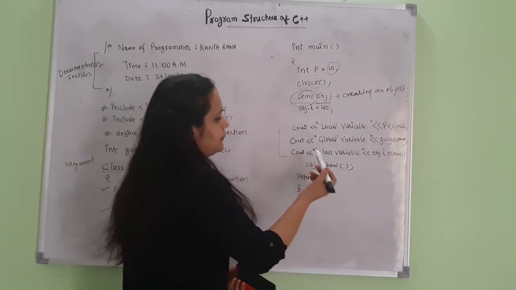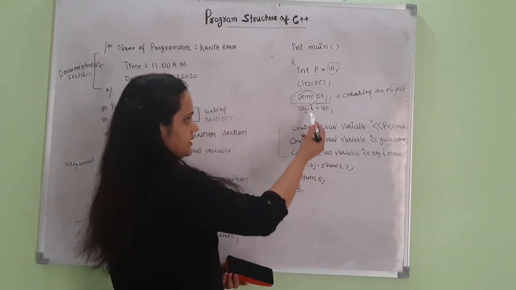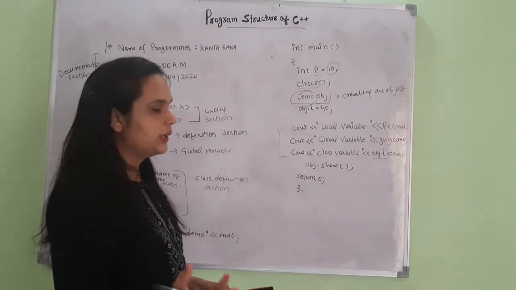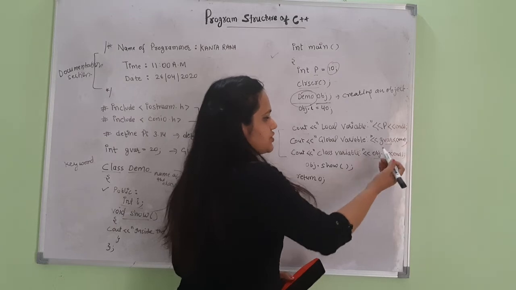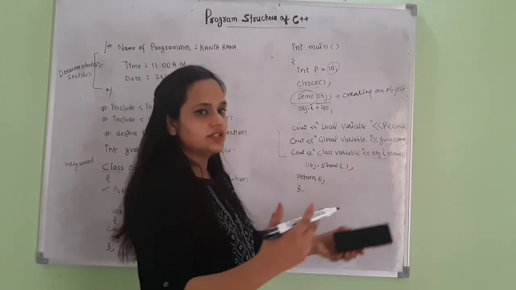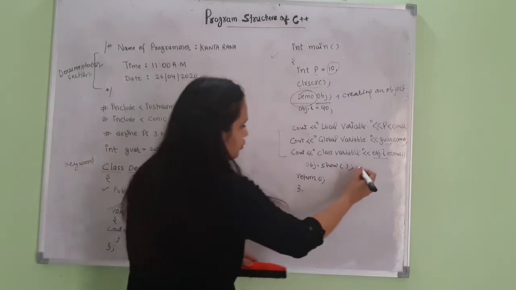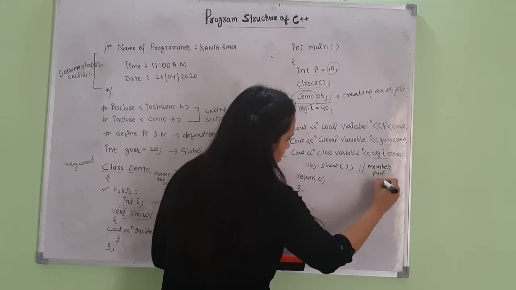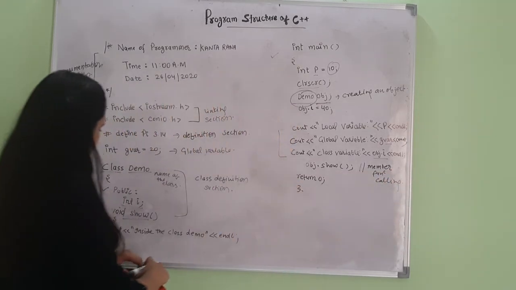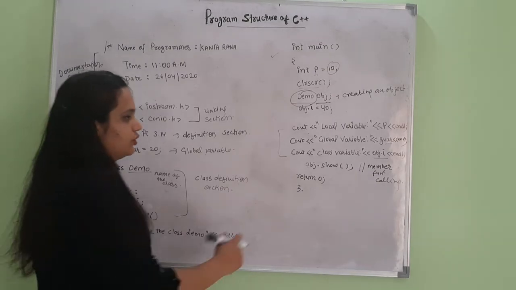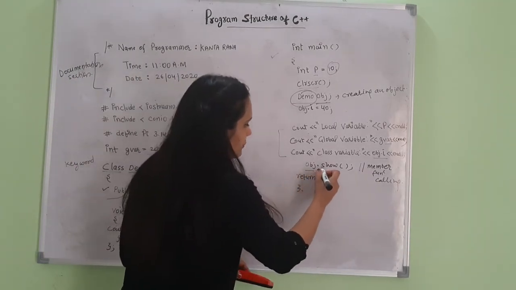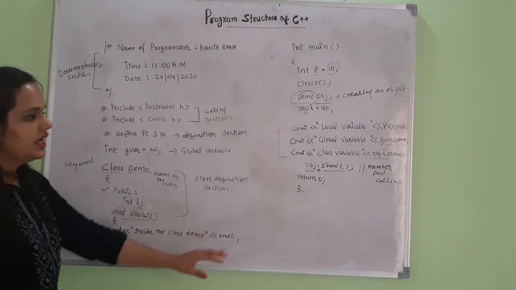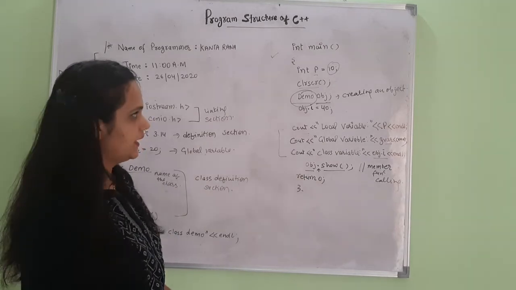The next statement will print the class variable value, that is the value of I. And to access the variable I, we need to access it with the help of the object. So I have written it as object.I, then NL will take us to the next line. Here I have called the member function of class demo. Here I am calling the member function show. Functions can be called using the object name, dot operator, and then the function name. It will print the statement inside the class demo, and this program will return 0 and exit.